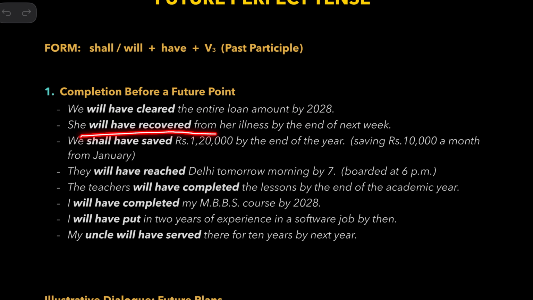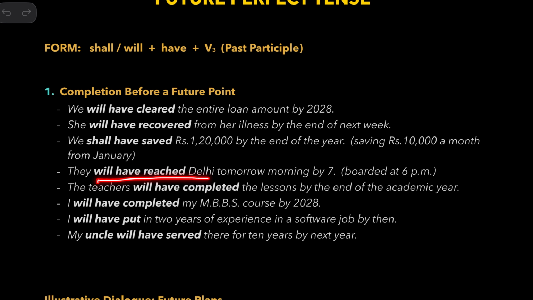She shall have recovered from her illness by the end of next month. Okay, so she'll be all right after that. So this action will already be in the past at a future point. We shall have saved 1,20,000 by the end of the year, because we started saving 10,000 rupees every month in the month of January. So by the end of December, we will have saved 1,20,000 rupees.